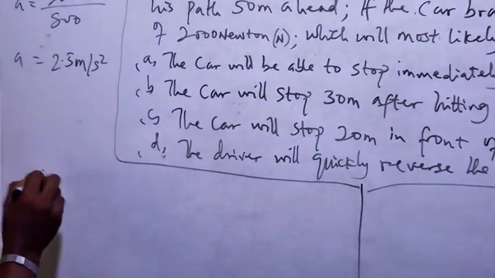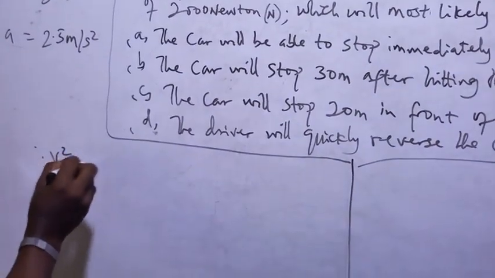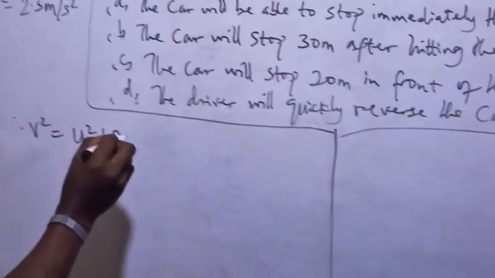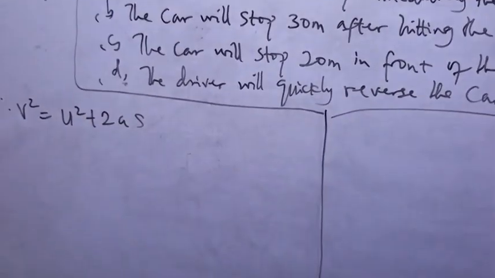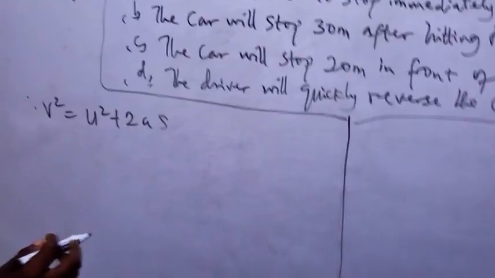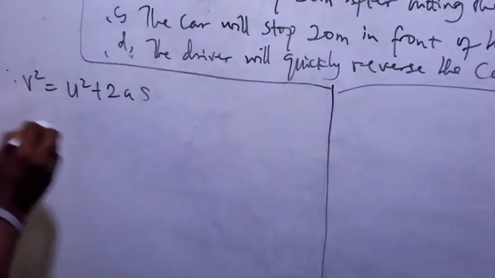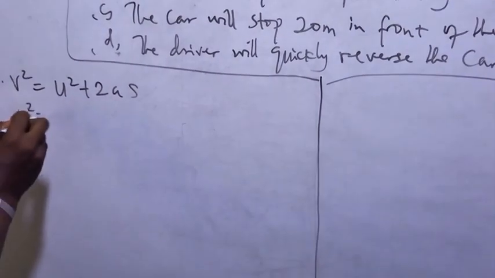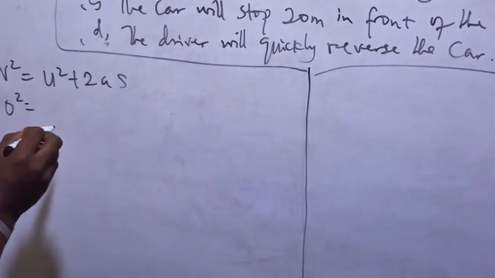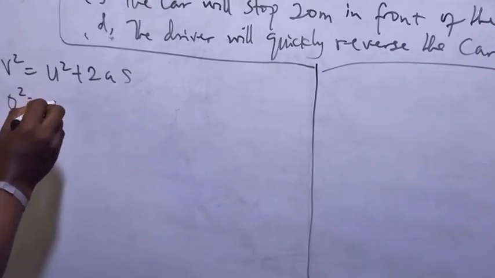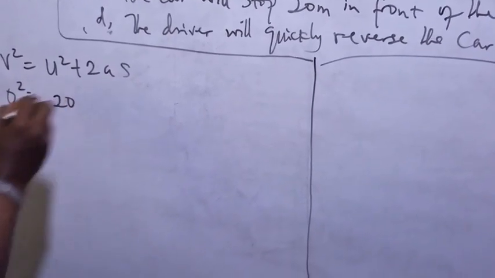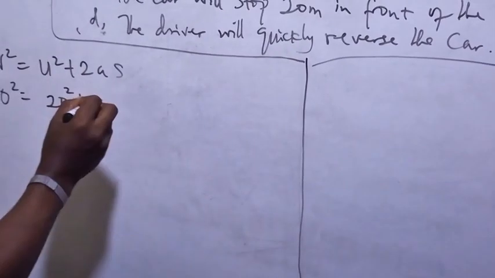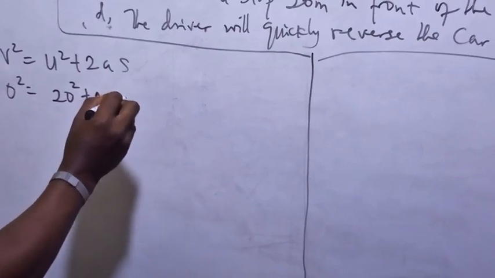Now we employ the formula v square equals u square plus 2as, because the distance is what we're looking for. Let's assume the final velocity is 0, so 0 square equals the initial velocity u, 20 meter per second, square, plus 2 times the acceleration.